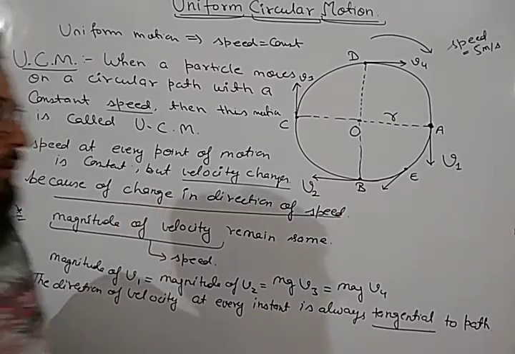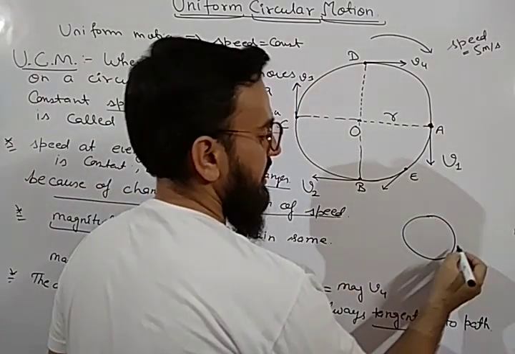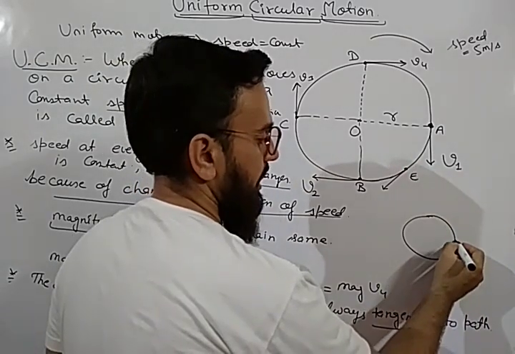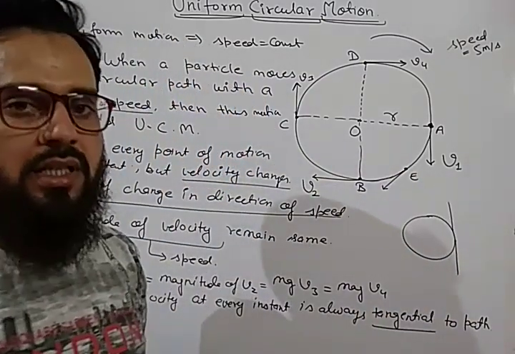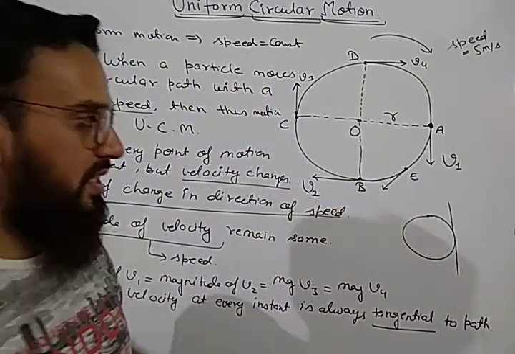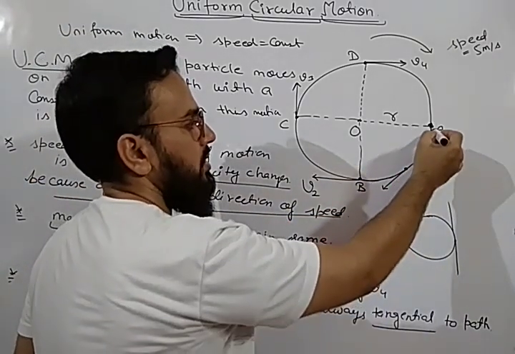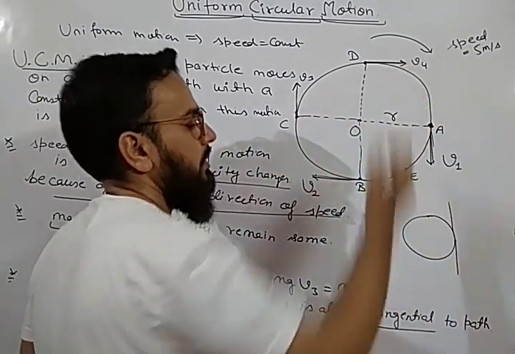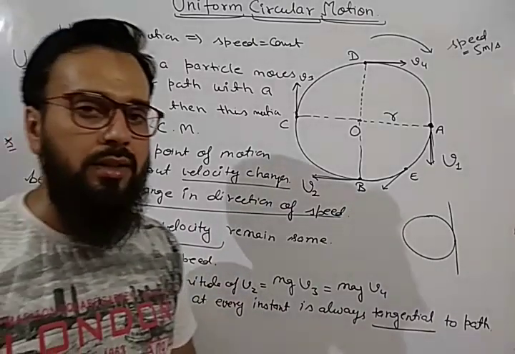What is tangent? Tangent means suppose we have given this circle. So tangent is a line which touches the circle at only one point. Means a line which is touching the circle only. It will not cut the circle at 2 points. It will touch the circle at only 1 point. So if you see here, the velocity at every instant is always tangential. This is tangent. This is tangent. This is tangent. This is also tangent. So velocity at every instant is always tangential to the path.